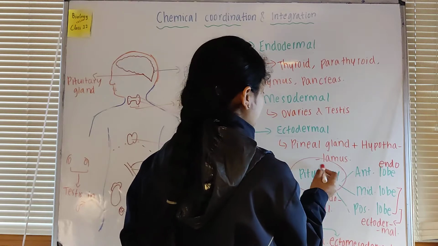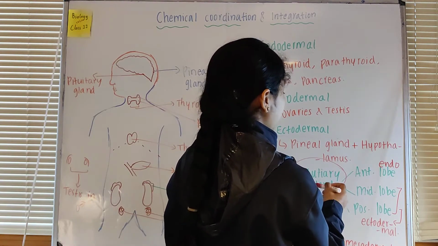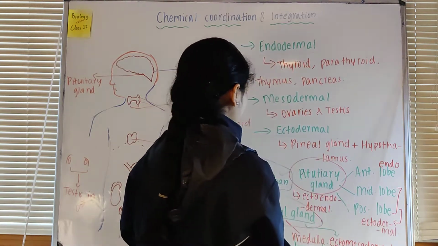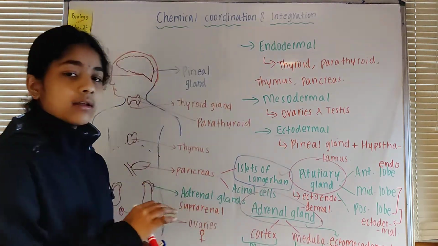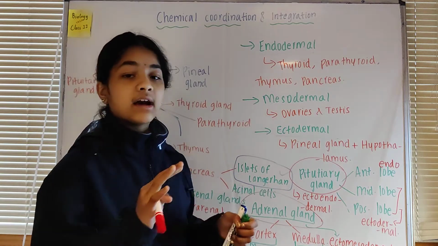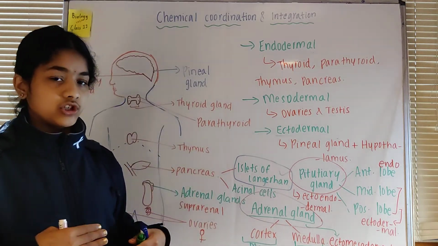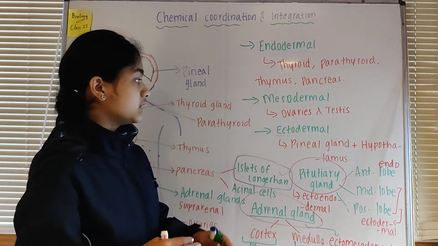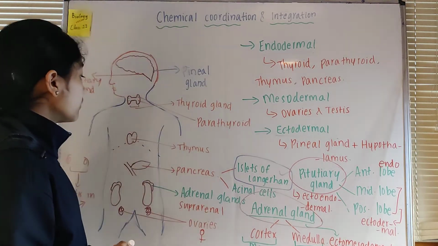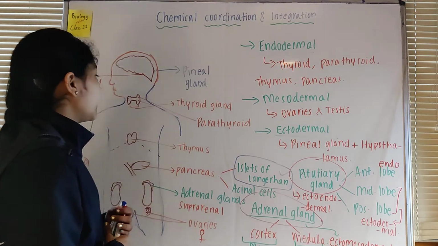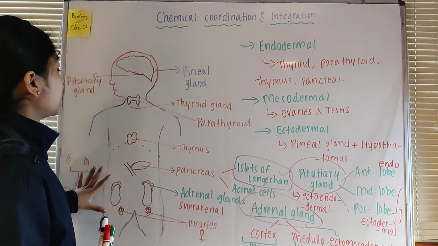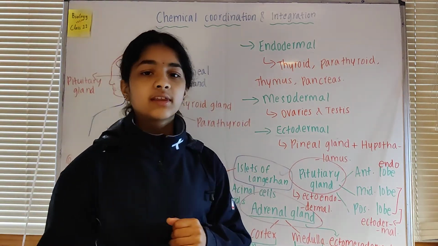Because the pituitary gland has some portion of ectodermal origin and the adrenal gland has some portion of ectodermal origin as well. So this is how we classify different glands on the basis of their origin, whether it's endoderm, mesoderm or ectoderm. In this video we discussed the endocrine glands, where they are located, as well as their origins.